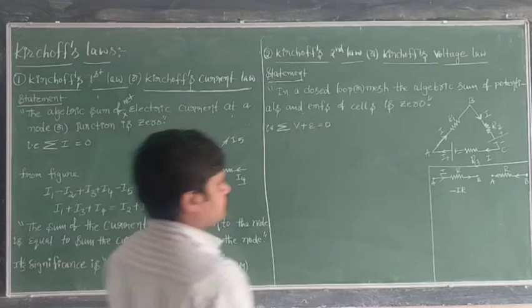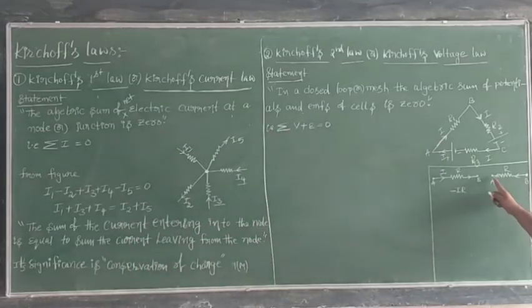Next, here we want to go from A to B, but the current is opposite to the direction of A to B. In that case, what potential drop do we have to take? Positive.